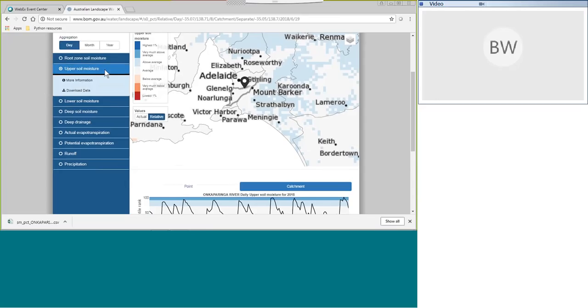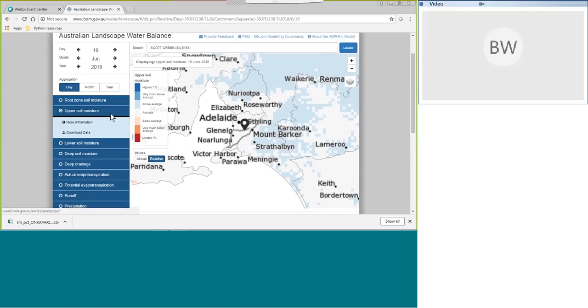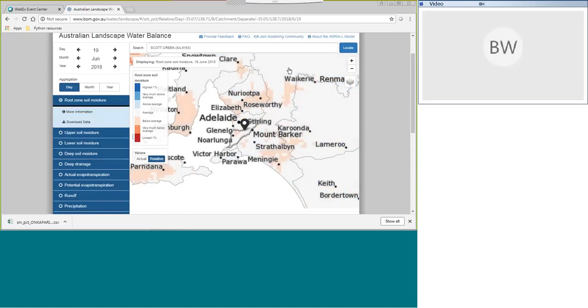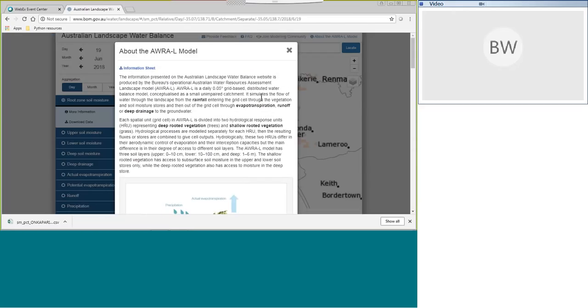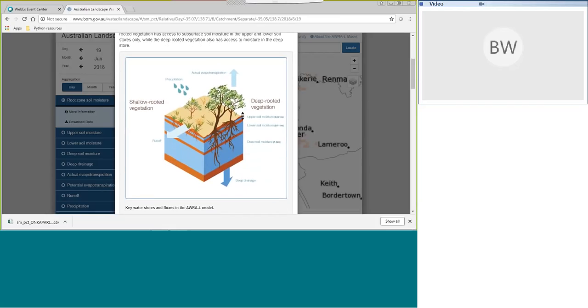So as an output of the soil moisture, I interpret the extract? Yeah, so that's where we can extract that data using the website here. Here we've got the upper soil moisture, the lower soil moisture, the deep soil moisture. If you wanted to understand how these different soil moistures fit into the general model, if you go to the About the Aura L model tab, you'll see this conceptual diagram I had earlier in my slides.